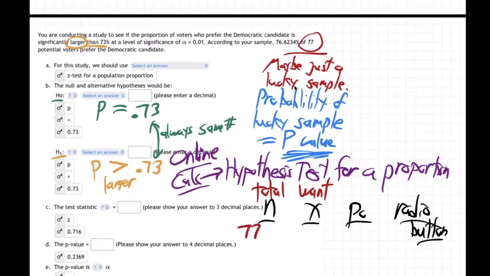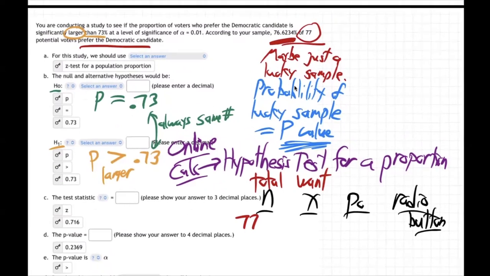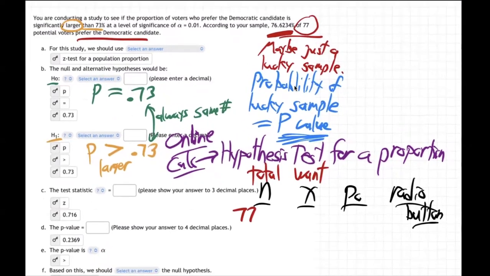Okay, what is the number that we want? What we want is to find out how many people prefer the Democratic candidate. Well, it says 76%, 76.6234. Right, but you need an actual number. I mean, like a whole number. You can't put a percentage here. So how do you find that out? Well, you take that and you change it to a decimal.